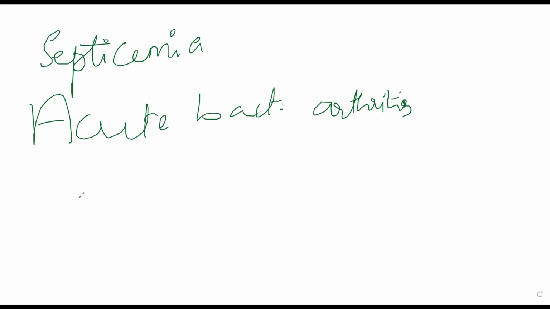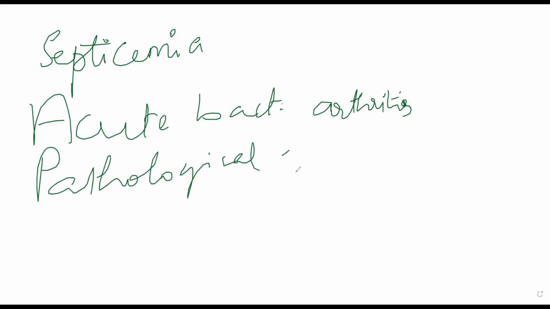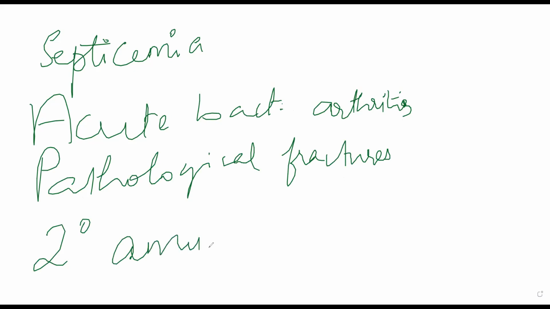Okay, bacterial infection. You might have pathological fractures. Development of squamous cell carcinoma might occur. Amyloidosis might occur, secondary amyloidosis. Amyloidosis is a condition in which a special protein called amyloid protein is excessively formed in your body. It will cause a number of different systemic problems, but it can be triggered by pyogenic osteomyelitis. And another last complication will be vertebral osteomyelitis. So these are all effects of pyogenic osteomyelitis.